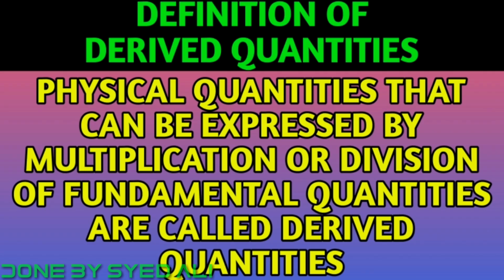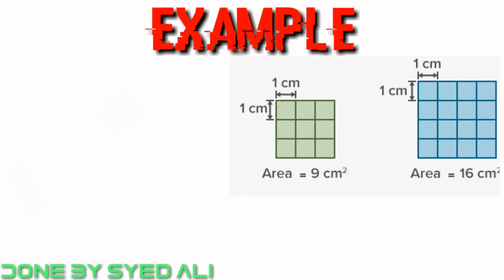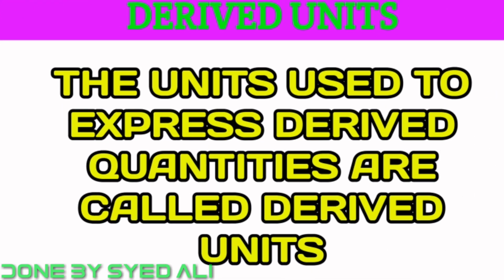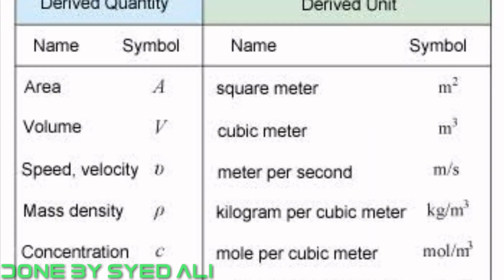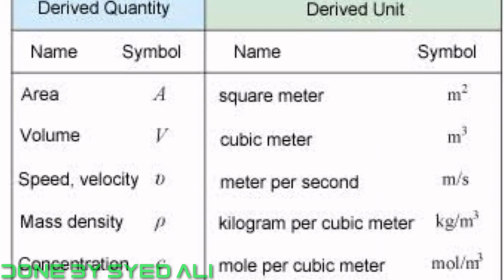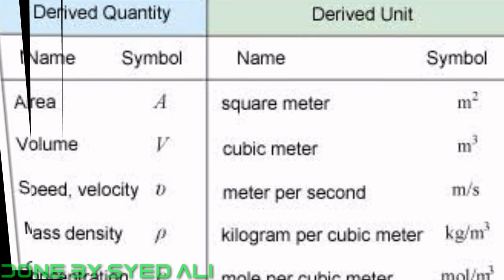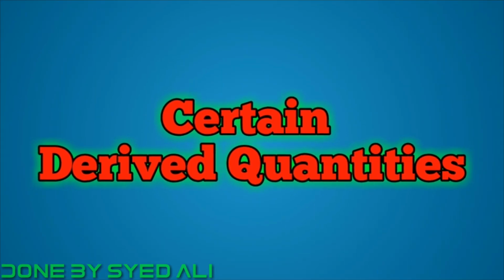Definition of derived quantities: physical quantities that can be expressed by multiplication or division of fundamental quantities are called derived quantities. Example: area, volume, and density. The units used to express derived quantities are called derived units. Refer to the given table that lists out the SI system of derived units. Now let us study in detail about certain derived quantities.